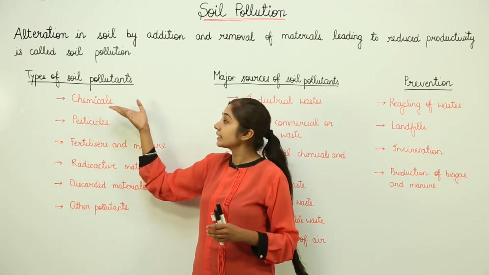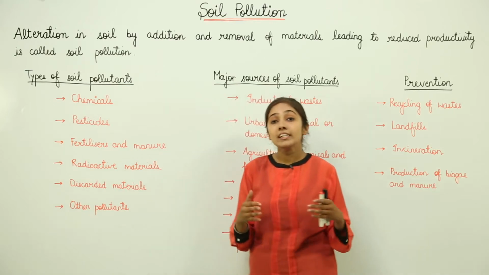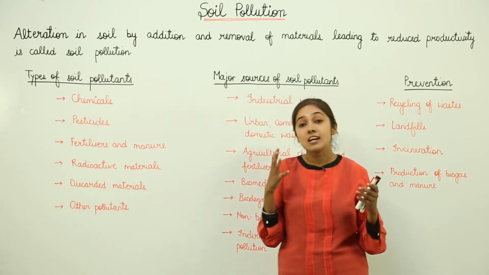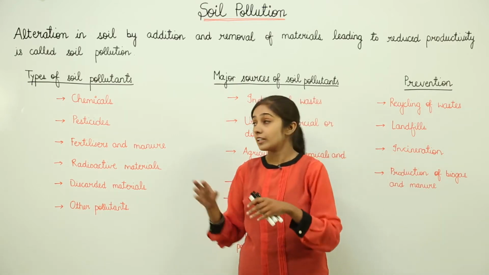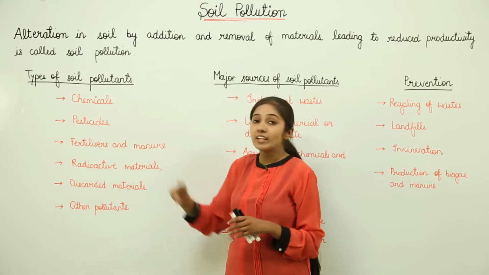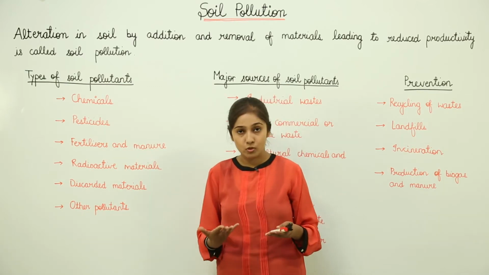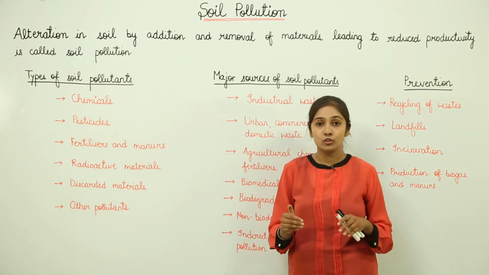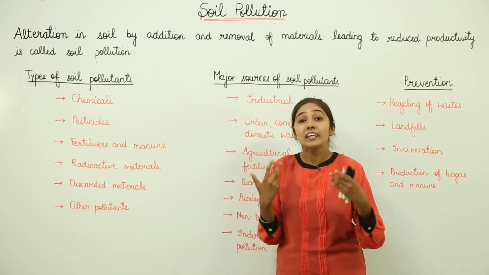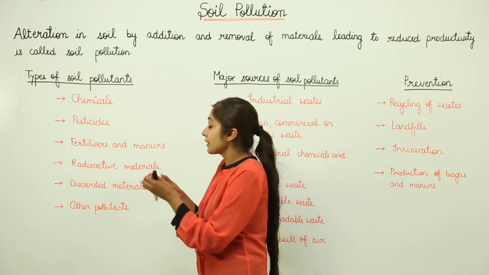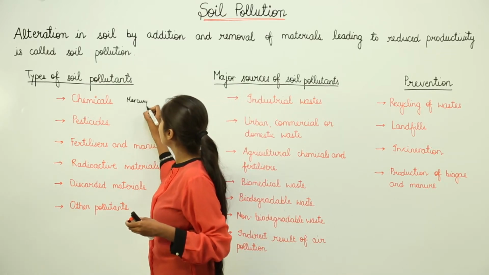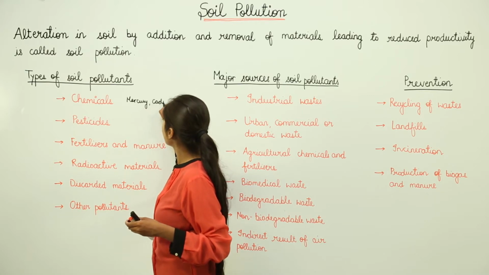First of all, we will discuss chemicals. Many industrial processes release chemicals, and these chemicals are sometimes directly mixed with soil, right. So, when they are mixed with soil, they are going to alter the properties of soil, they are going to reduce the fertility of the soil. These chemicals can include metals, for example, mercury, cadmium, right.